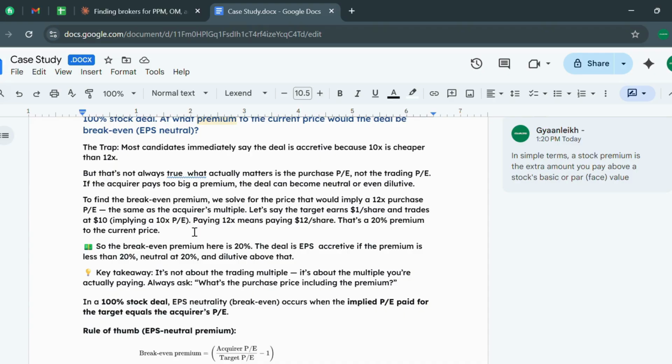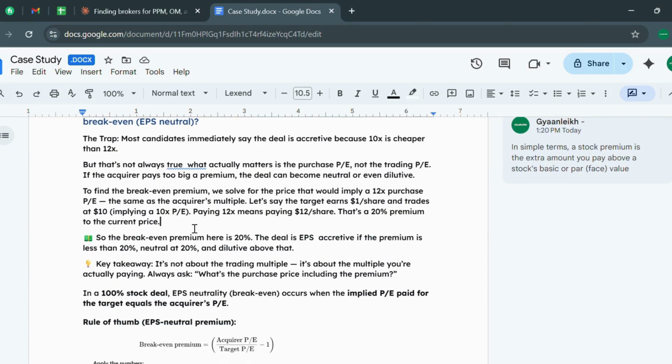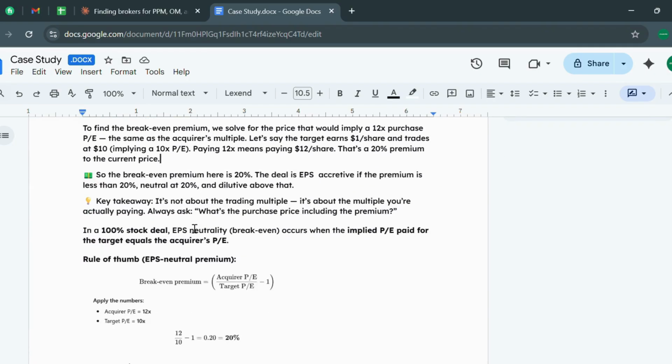Let's say the target earns $1 per share and trades at $10, implying a 10x PE. Paying 12x means paying $12 per share. That is a 20% premium to the current price. So the break-even premium here is 20%. You can use either of the answers, the first or the second.